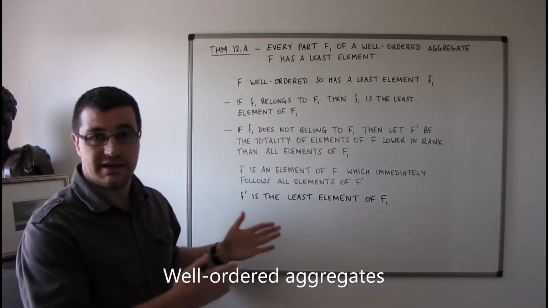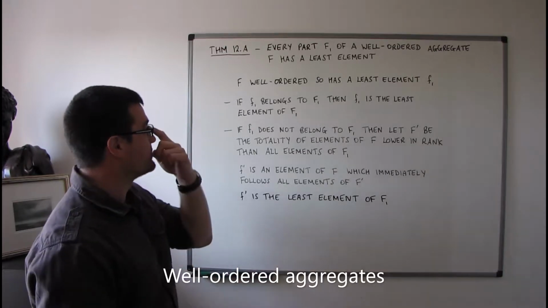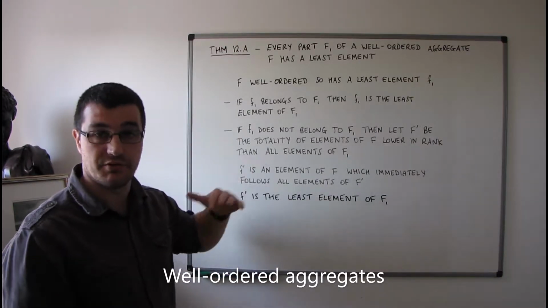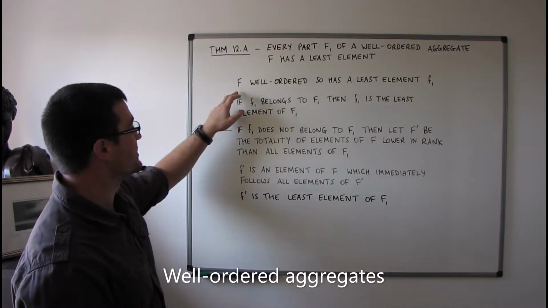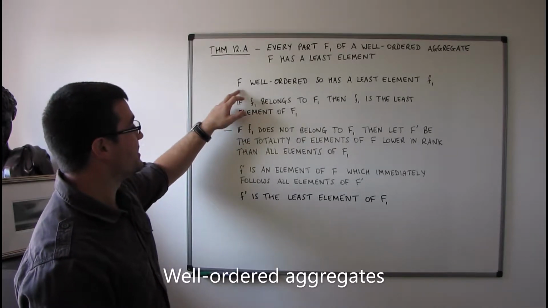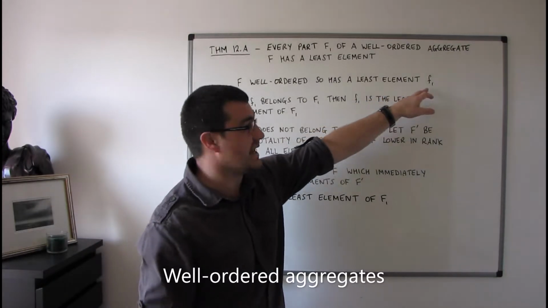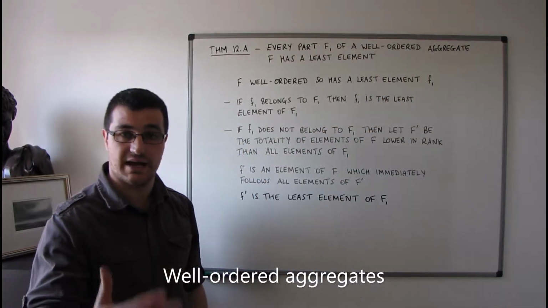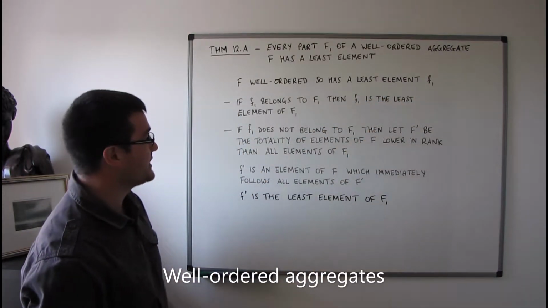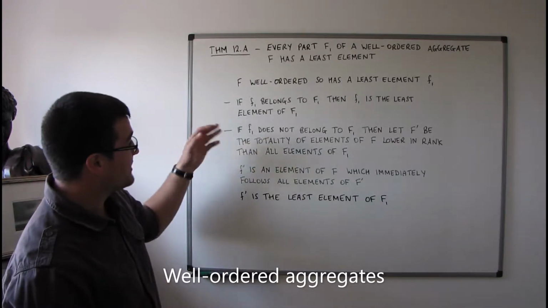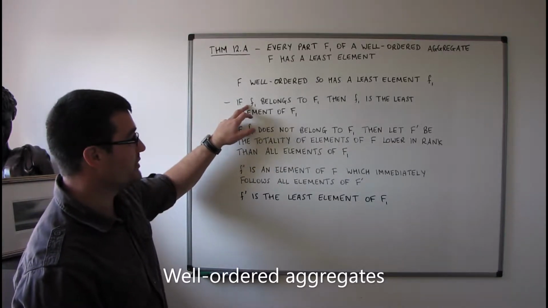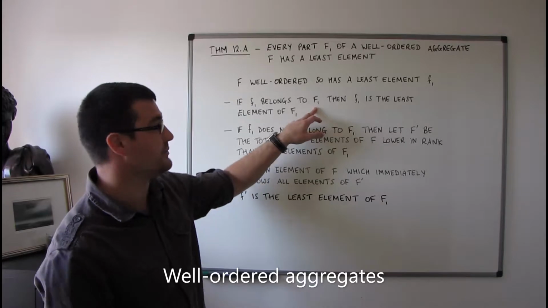We're going to have to bear in mind the definition of a well-ordered aggregate as well, because we're going to be using both parts of the definition in this proof. So F is a well-ordered aggregate, so it has a least element f1. So that is the first part of the definition of a well-ordered aggregate. Now it might be the case that this element f1 belongs to the part F1.